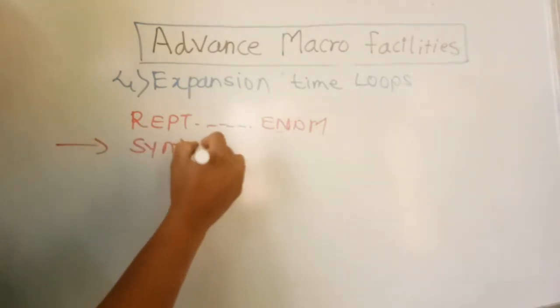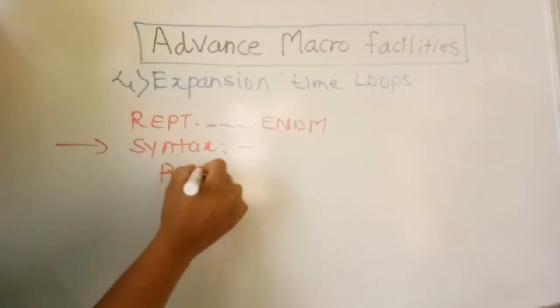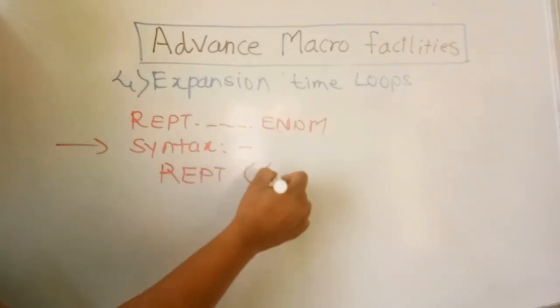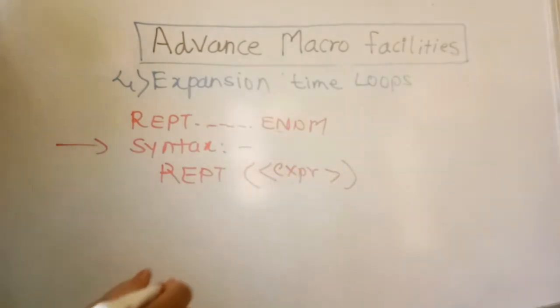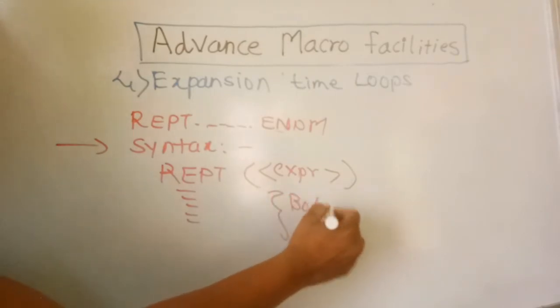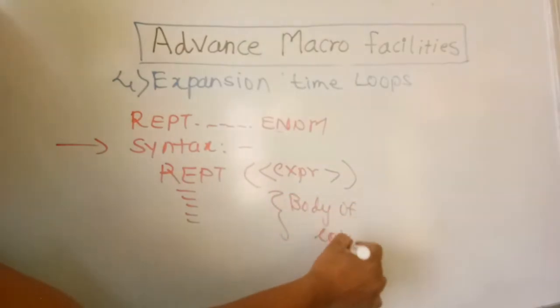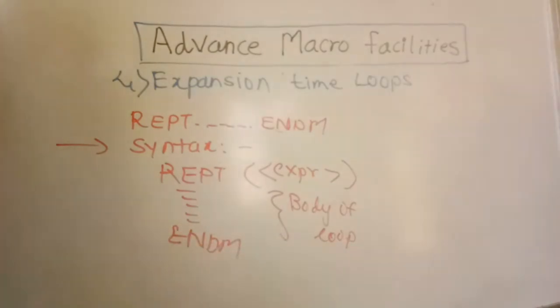So what is its syntax? For example, REPEAT is a keyword, then you take some expression, then you write the body of the loop, and then you write END MACRO.